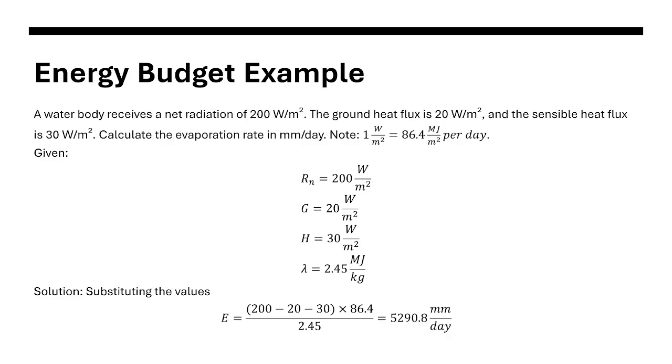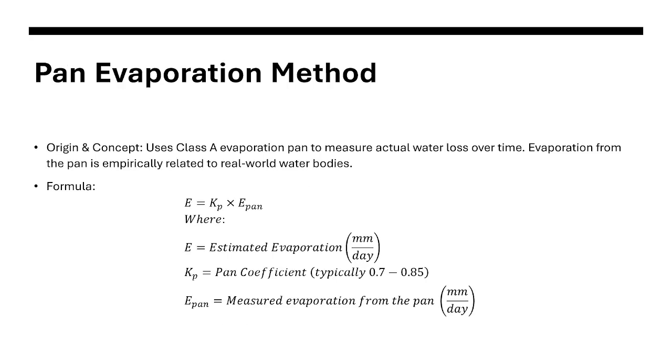Let's move on to one of the simplest methods in estimation of evaporation, which is your pan evaporation method. Let's see the origin and concept. This uses a class A evaporation pan. It's just a pan to measure actual water loss over time.